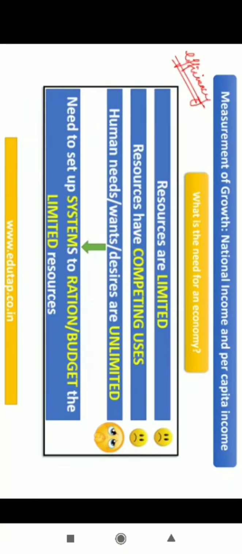Okay. Now, why do we need these things? See, we all know that the resources are limited, but the human needs and desires are unlimited. So when there is very little of something and there are many users competing for the same little resource, then we need to form a system which comes to ration or budget things. You need to allocate it in such a way that at least each one of us has a place to live, right? So for all these purposes, we require an organized system which is referred to as an economy here, right?